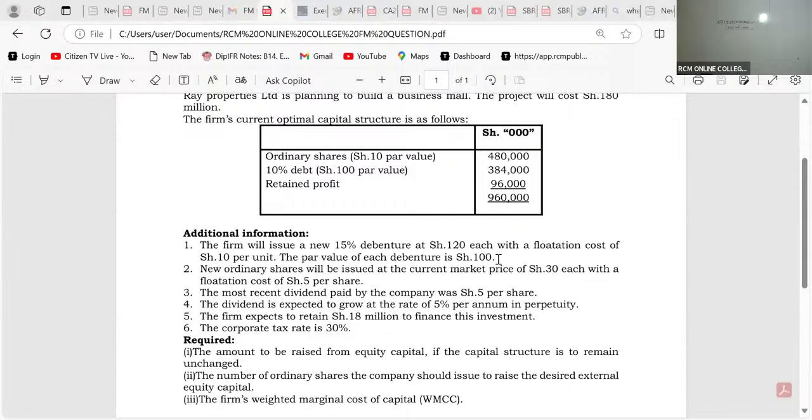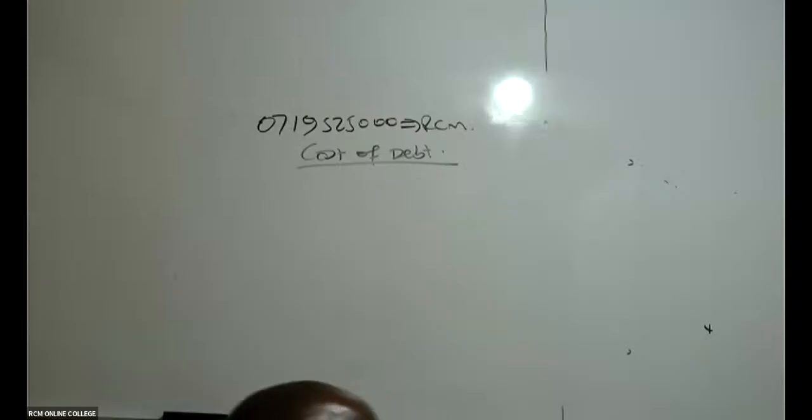Is it redeemable, my good students? If it was a redemption debt, then I would have seen the period of redemption. I would have seen like this thing should be redeemed after say 10 years. So this is irredeemable. And if it is irredeemable, then this is an examiner who is wishing you success.